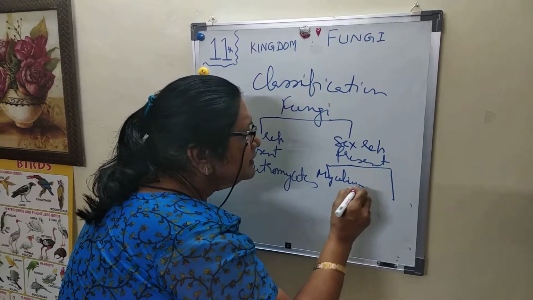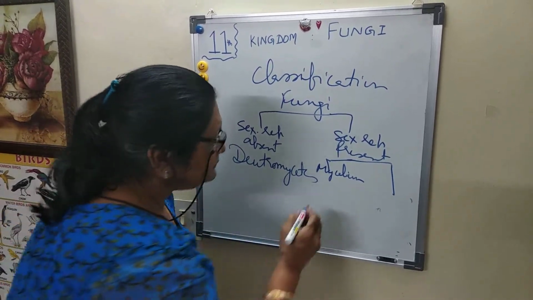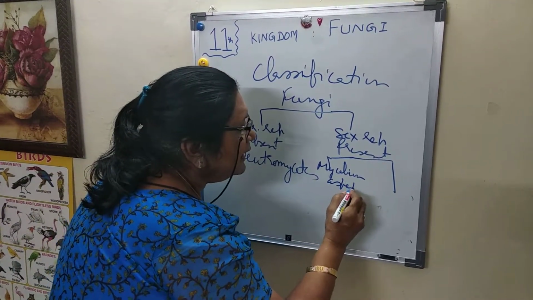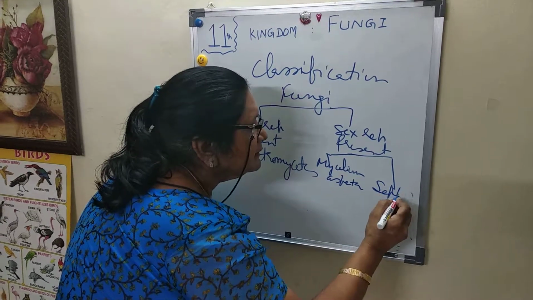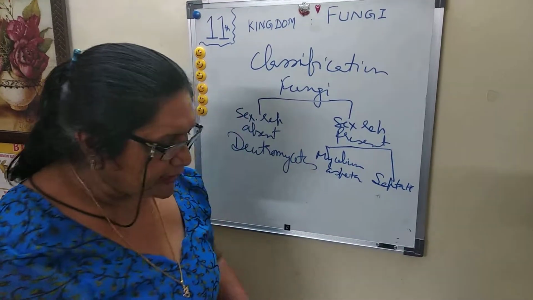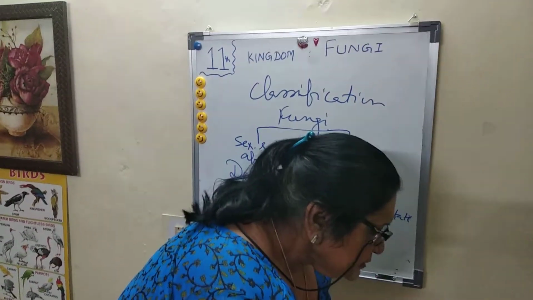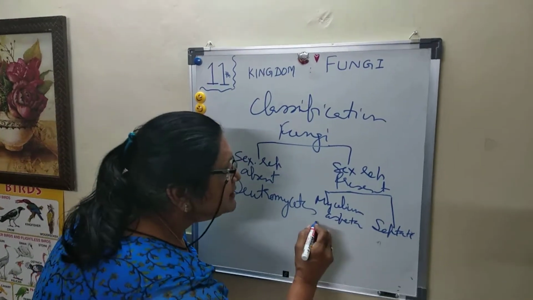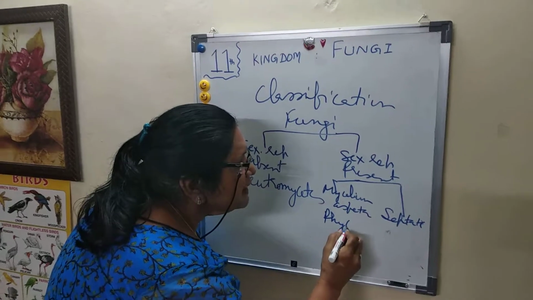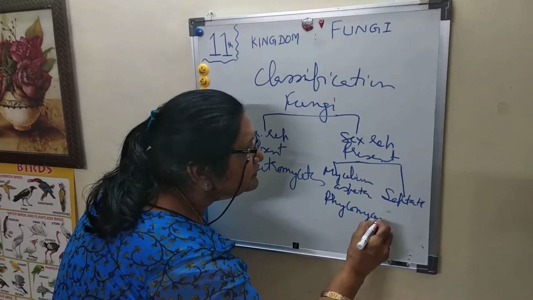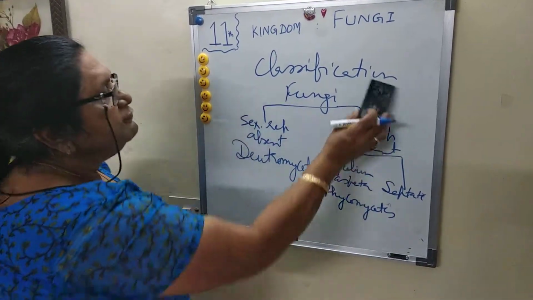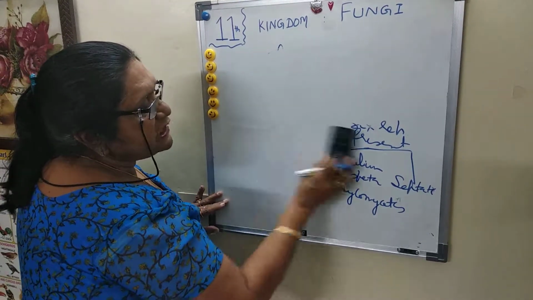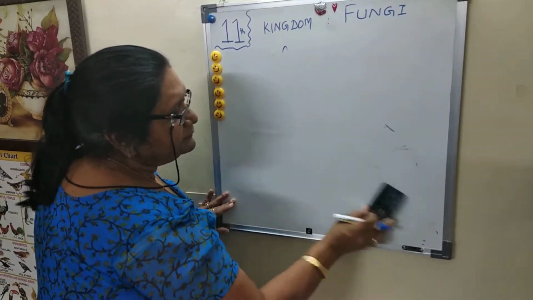Further, the mycelium can be aseptate or septate, so we can classify on the basis of this. The aseptate mycelium is called Phycomycetes, which is also called the lower fungi.